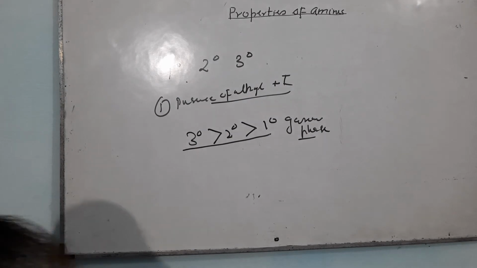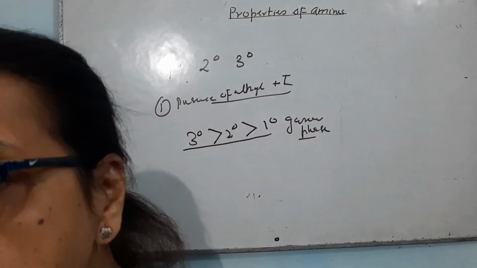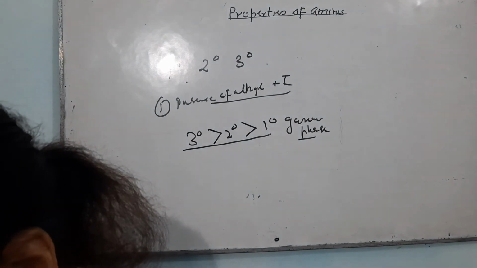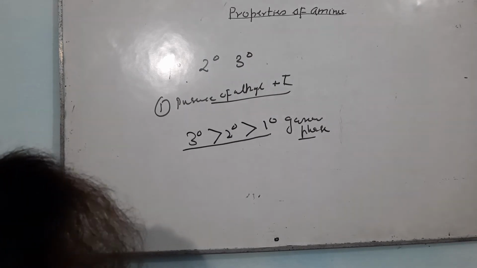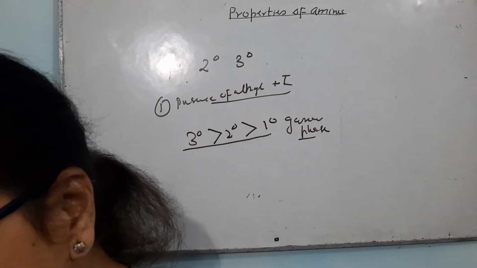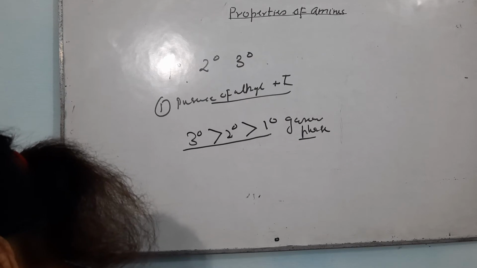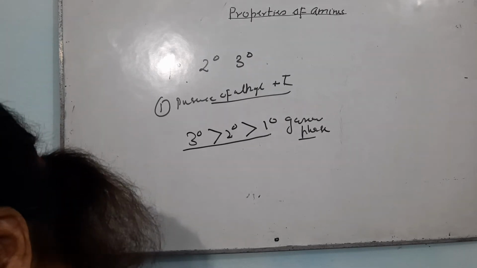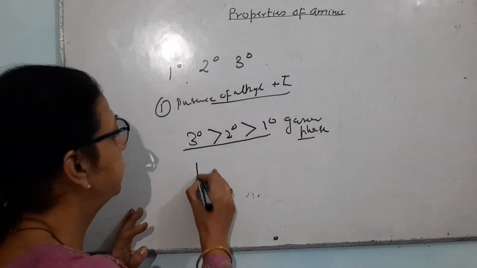Do you know what is the meaning of solvation? Solvation means when these amines are dissolved in water, when these amines are dissolved in liquid. Now, the basic character in the gaseous phase I have told you: tertiary, secondary and primary. Now, if we see the order in liquid phase, it will be secondary amine R2